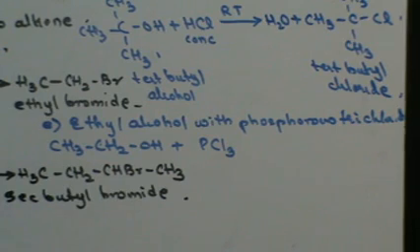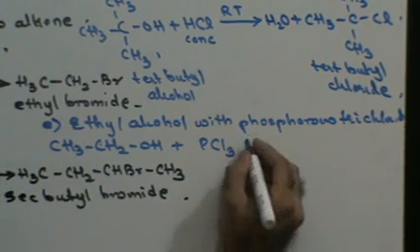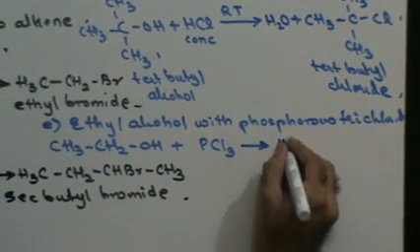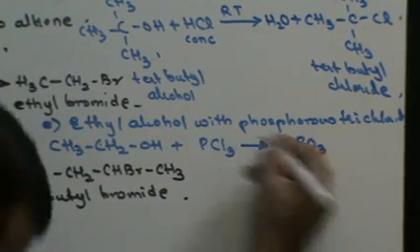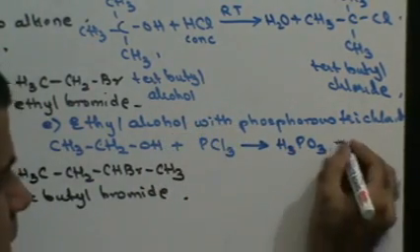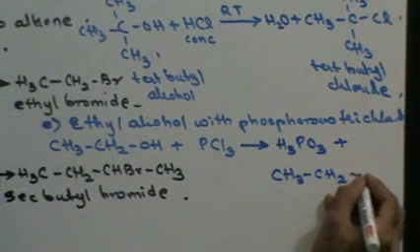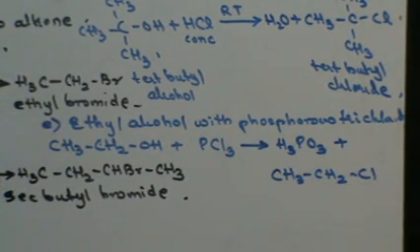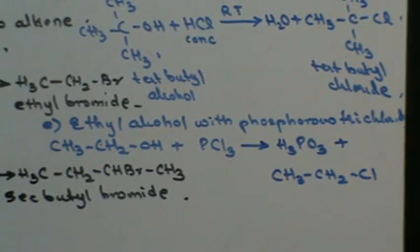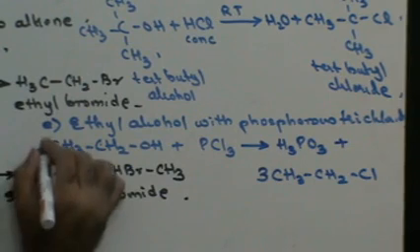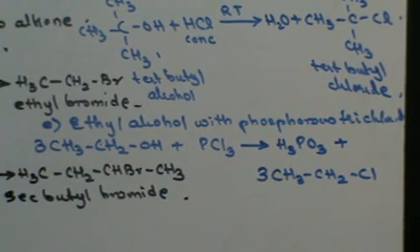In which case you would get H3PO3 plus CH3CH2Cl. Now I need 3 Cls, so this has to be 3. That means this is going to be 3.